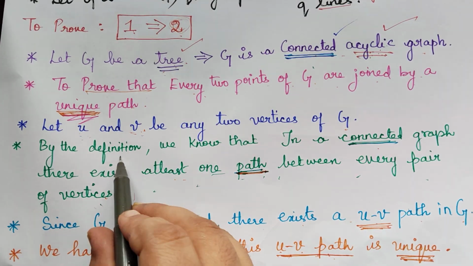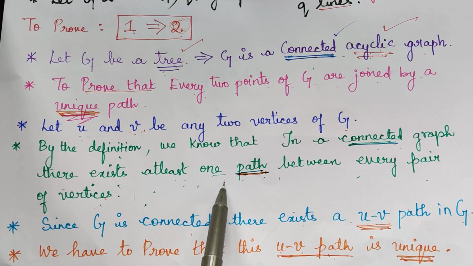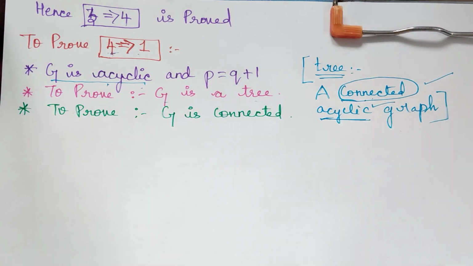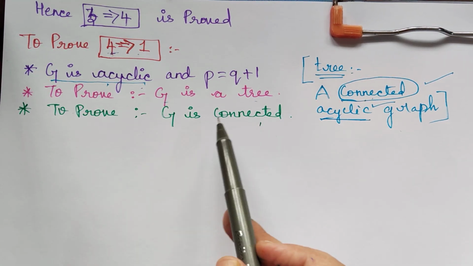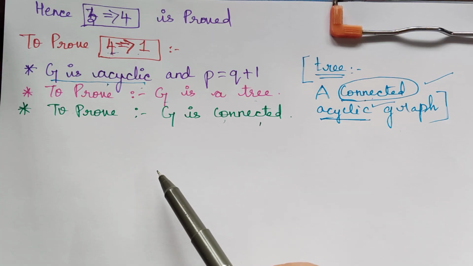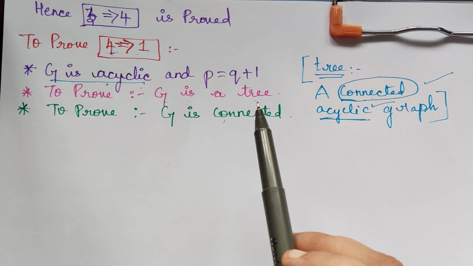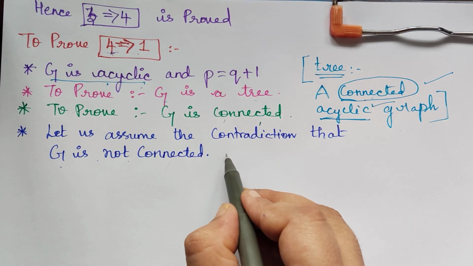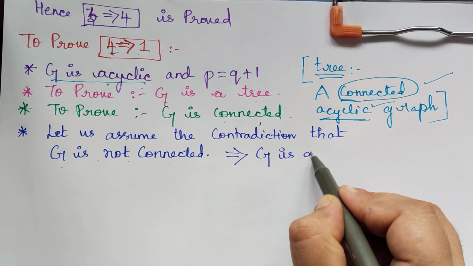And when do you say that a graph is connected? By definition, we say that it is a connected graph if there exists at least one path between every pair of vertices. So this is what we have to prove. Now in order to prove it is connected, we are going to prove it by the method of contradiction. We are going to assume that G is not connected. So we are assuming the contradiction that G is not connected. Not connected means what? G is disconnected.